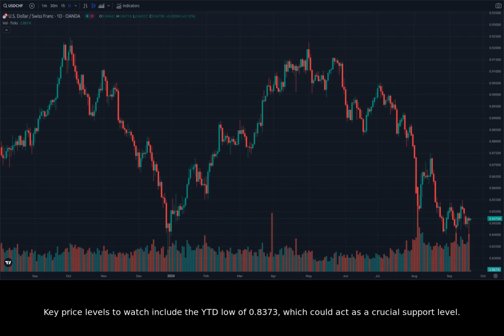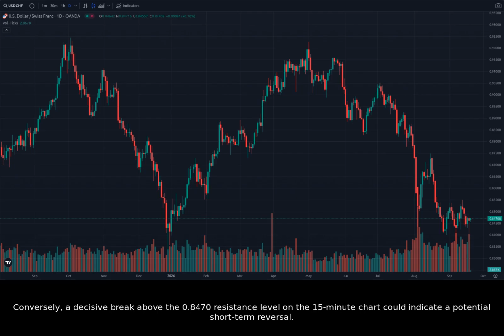Key price levels to watch include the YTD low of 0.8373, which could act as a crucial support level. A break below this mark could signal a larger downtrend resumption. Conversely, a decisive break above the 0.8470 resistance level on the 15-minute chart could indicate a potential short-term reversal.